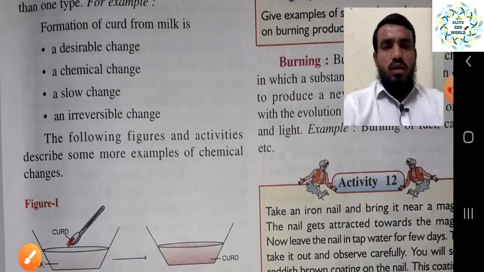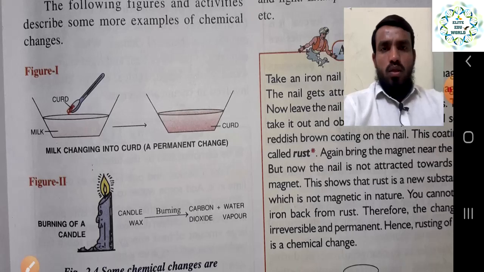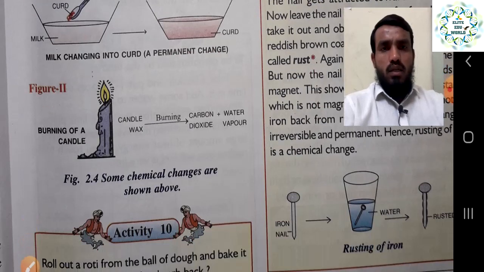What are the following features? And this is also an example we have taken. Once you add a small amount of curd into the milk, it will totally change the whole milk to curd, and once it is converted into curd, we cannot get back to the normal stage. So this is milk changing into curd, that is a permanent change.